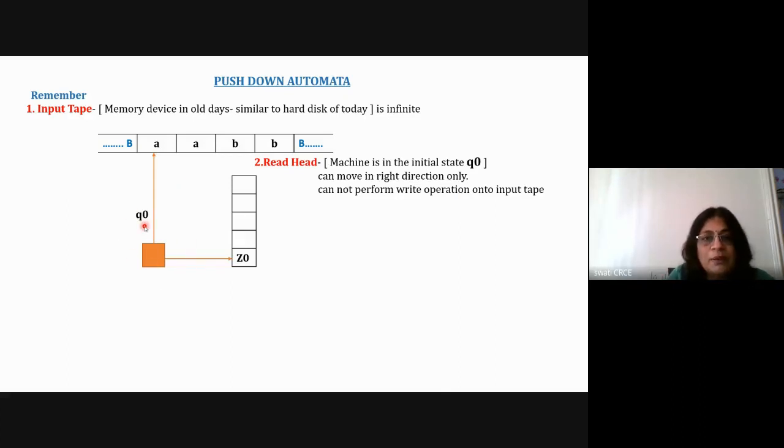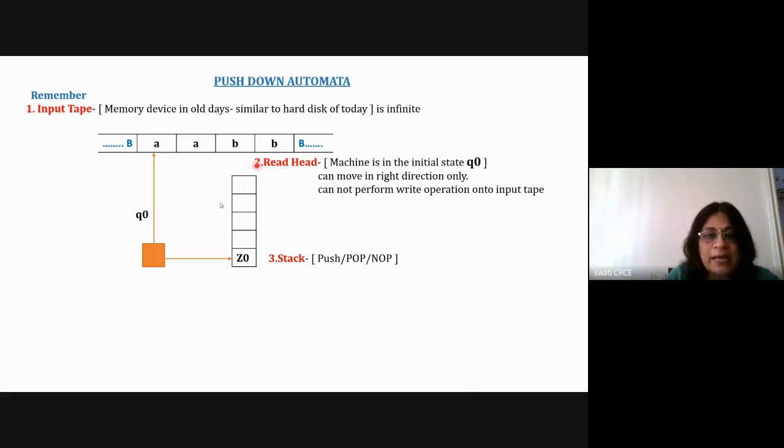Now the third characteristic is that a stack is added. Here also it is infinite, from the top. Initially this is the TOS, that is, the top of the stack. The read head is connected to the input tape, and at the same time it is connected to the stack, and it can read the stack. So using this pointer, it reads the stack as well as the input symbol. It is reading A, and at the same time it is reading Z0 from the stack.